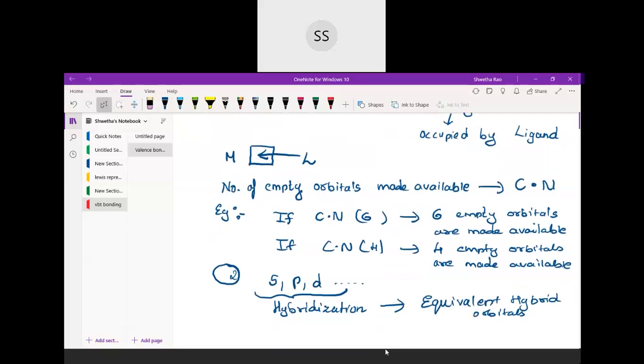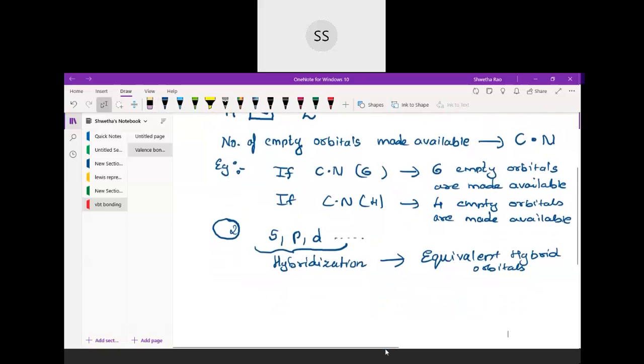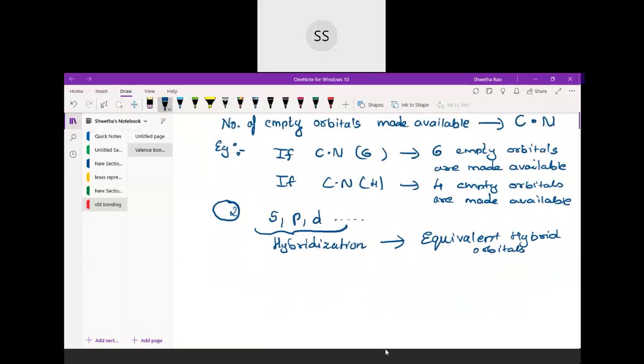Now these equivalent hybrid orbitals will be oriented in different directions, and they will give a definite kind of geometry. For example, if the coordination number is 4, then the hybridization possible is either sp3 or, one more, dsp2.